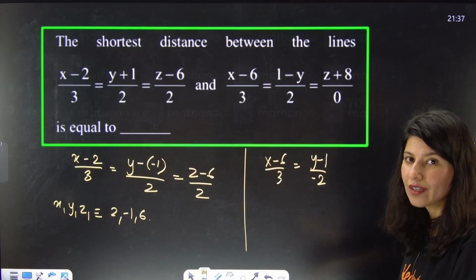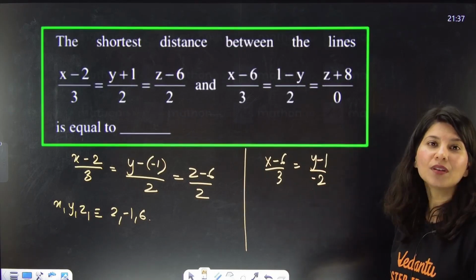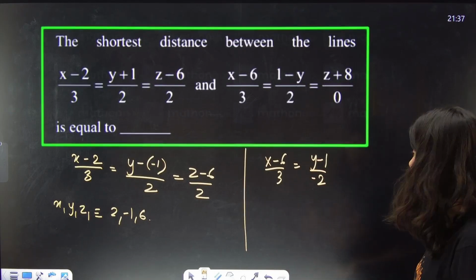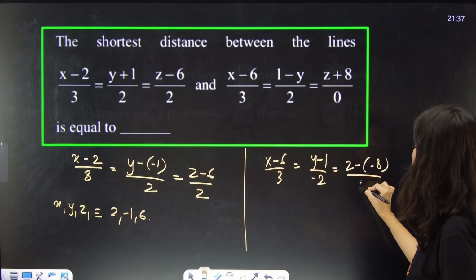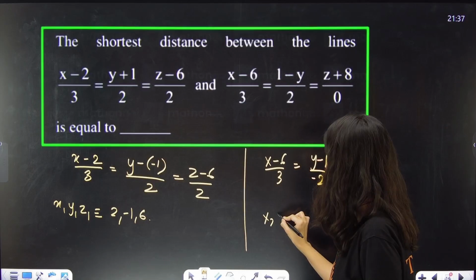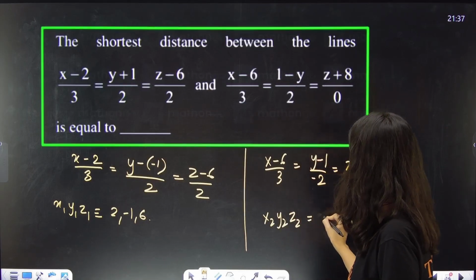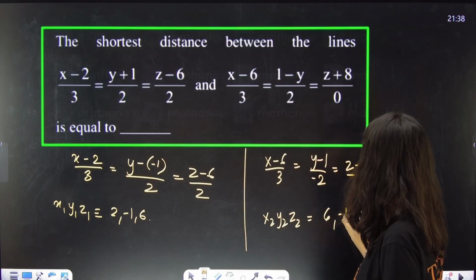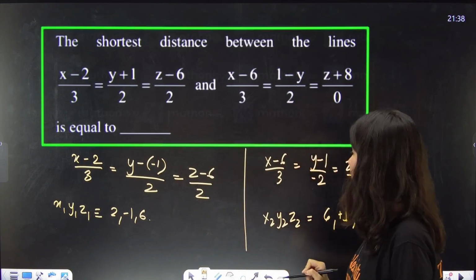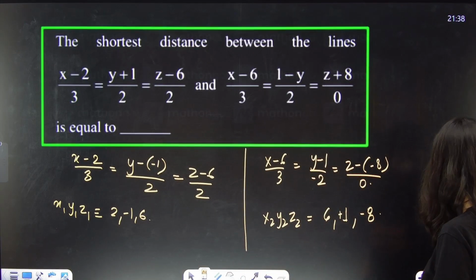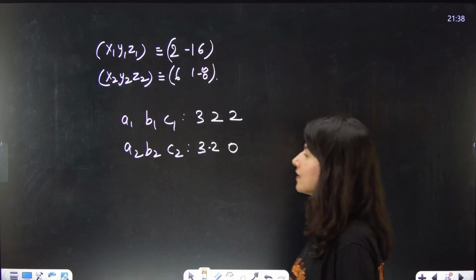Then you are gone. Your time will also be wasted and how can you get the correct answer, right? So minus 2, z minus 8 upon 0. So clearly x2, y2, z2 is what? Tell me. 6, 1 and minus 8. Now a1, b1, c1 is 3, 2, 2. a2, b2, c2 is 3, minus 2, 0. So this is what your data is.